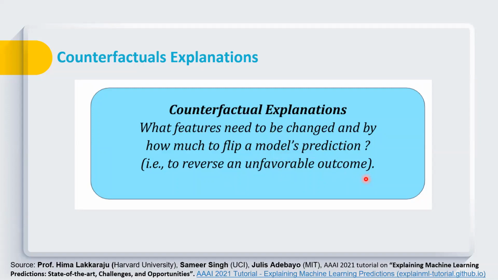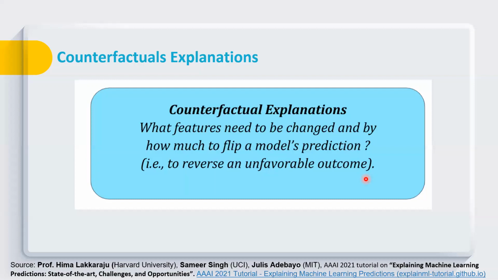So normally we are concerned with getting a favorable outcome. For example, if a loan is rejected, we are concerned with what changes I should make in my features so that my loan gets approved. So from an unfavorable outcome to a favorable outcome.